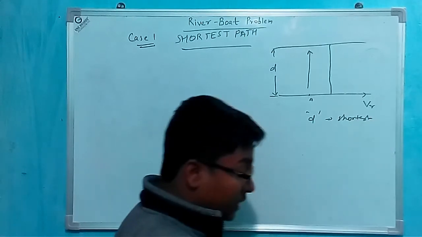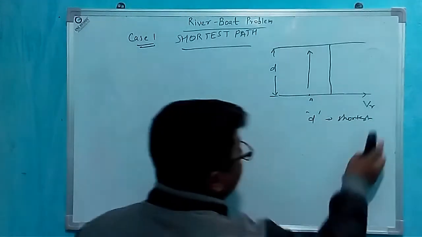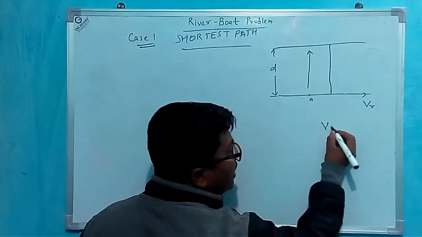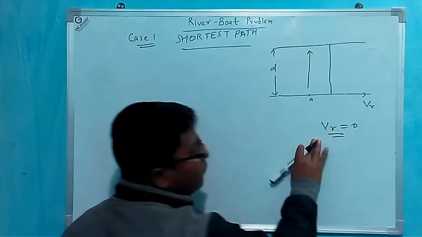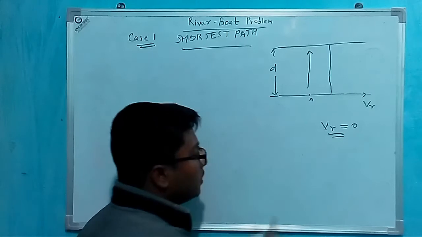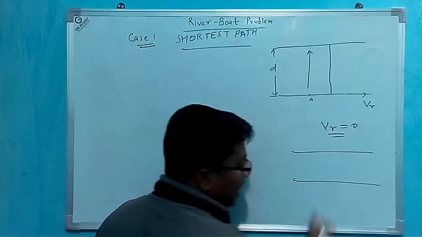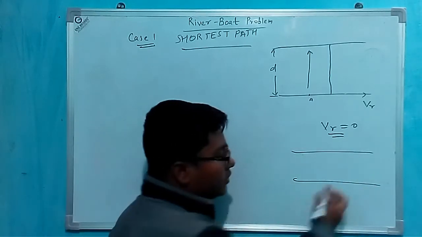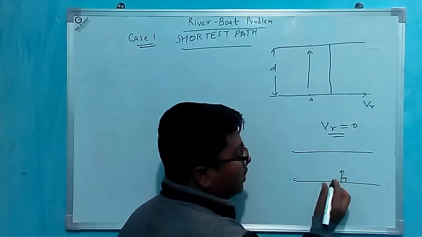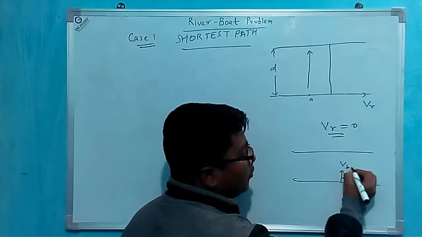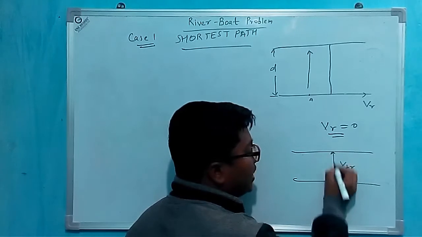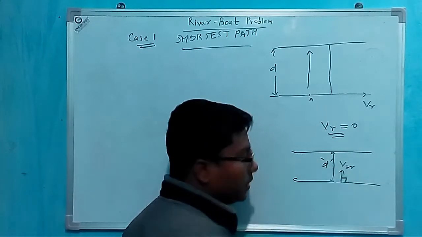In this case, let V_R be 0. If the velocity of river is 0, then I drive the boat perpendicular to the river with velocity of boat V_BR and go to the other side, and the shortest path will be d.